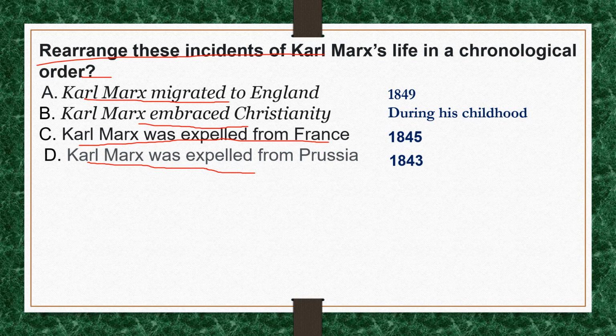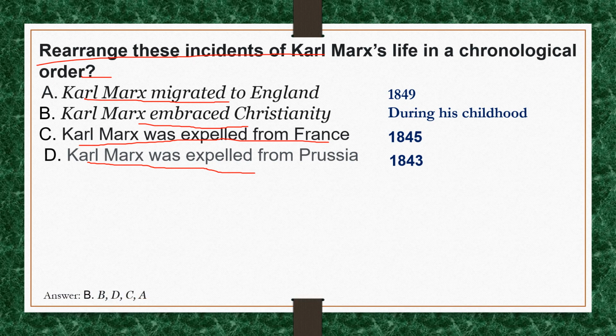This incident took place in 1843. He criticized the monarchical rule through his article and supported socialist views. So due to his socialistic conviction and his radical anti-state views, he was expelled from Prussia.